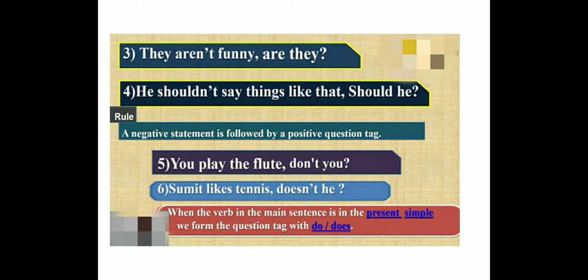Now see the statements. You play the flute. It is a present simple tense. Simple present tense it is. So don't you. Okay. And Sumit likes tennis. So this statement is also present tense. So it is doesn't he. Okay, remember this. Try to find out the statement which tense it is.